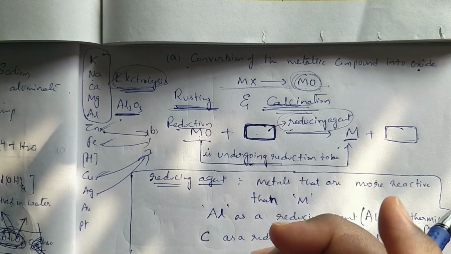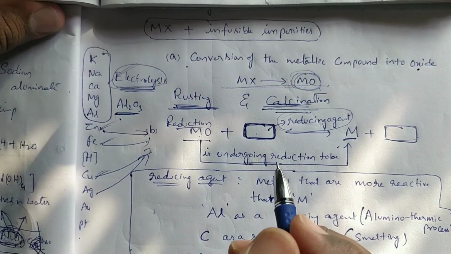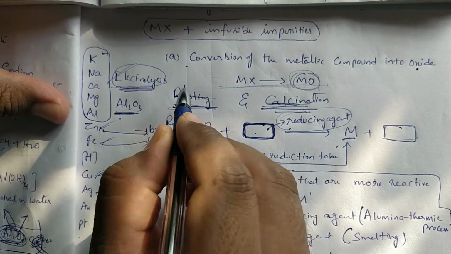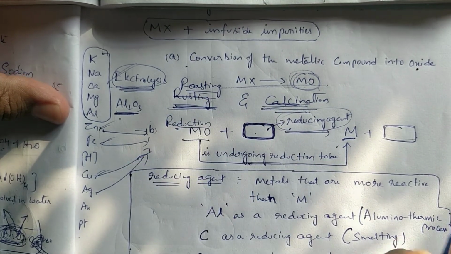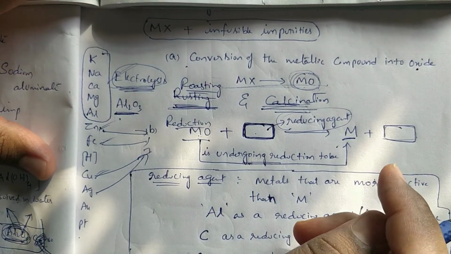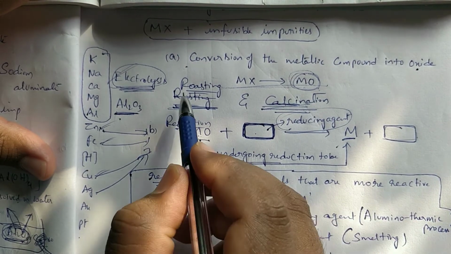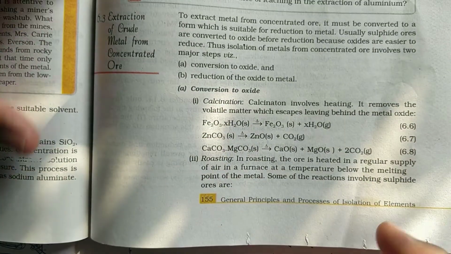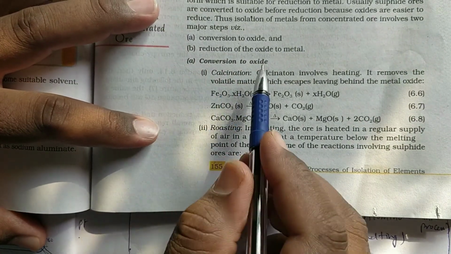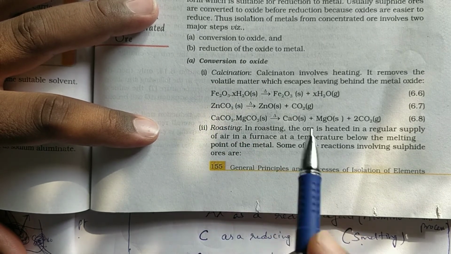Sorry, not rusting, once again, roasting. Rusting is nothing but iron getting rust. Sorry for that. This process is called roasting. Conversion to oxide involves two methods, calcination and roasting.